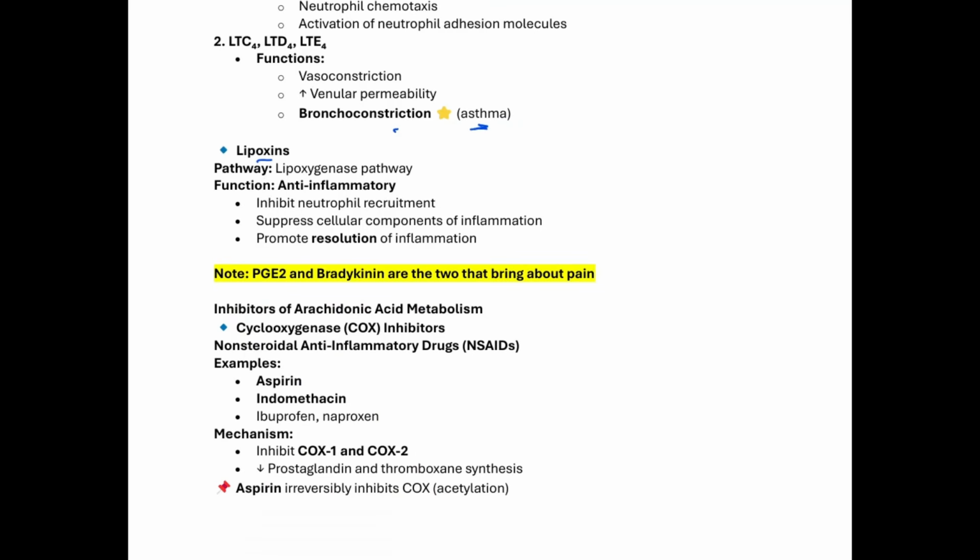And the last one there is going to be lipoxin, which is also produced from the lipoxygenase pathway. And like I mentioned, those ones have what? Anti-inflammatory properties. So they inhibit neutrophil recruitment, they suppress the cellular component of inflammation, and promote resolution of inflammation. And then remember, prostaglandin E2 and bradykinin bring about pain. Remember, we mentioned that earlier.